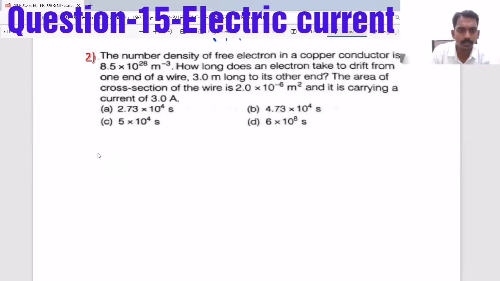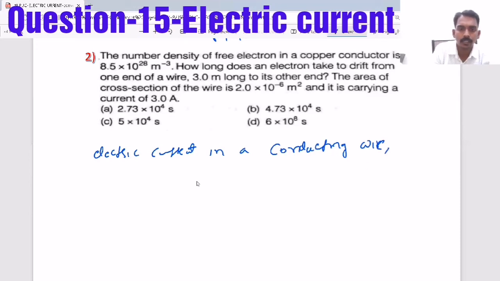The electric current in a conducting wire is given by I equals n e A vd, where n is the number of charges per unit volume, that is number density, which they have given as n equals 8.5 into 10 power 28 per meter cube.